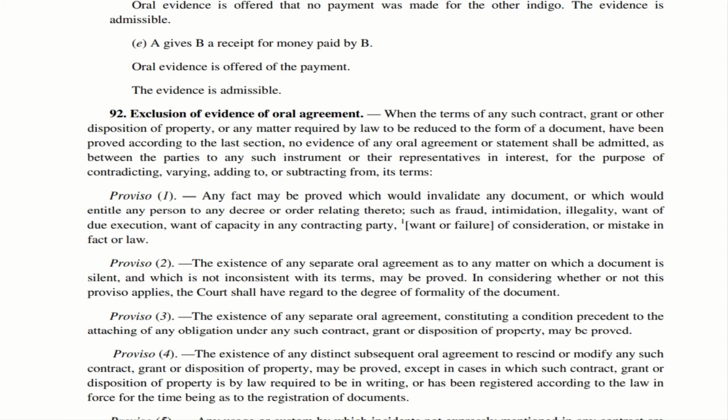Now let us move to Proviso 2. The existence of any separate oral agreement as to any matter on which the document is silent.